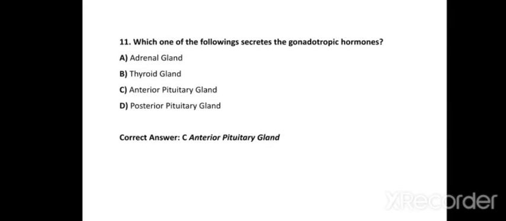gonadotropic hormone is also present, which is of 2 types. One is follicle stimulating hormone, which initiates the formation of gametes, and another one is luteinizing hormone, which helps in secretion of different hormones in testes and ovaries. So the correct answer is option C, anterior lobe of pituitary gland. And the posterior lobe secretes basically ADH and oxytocin.